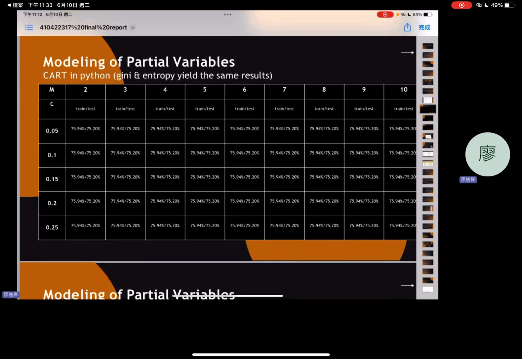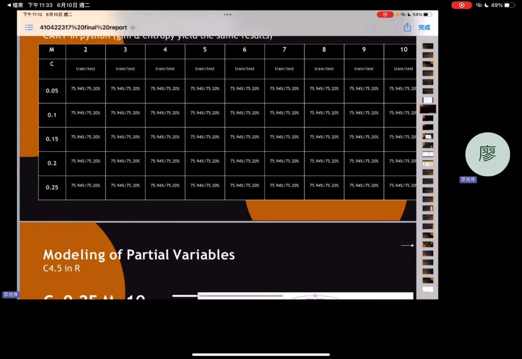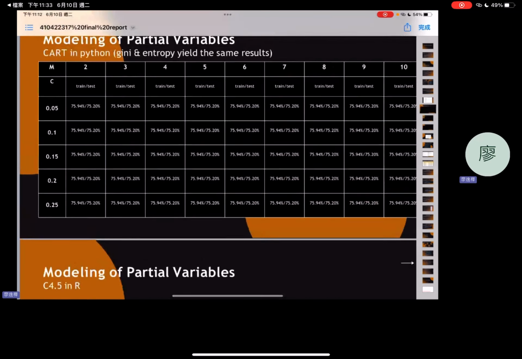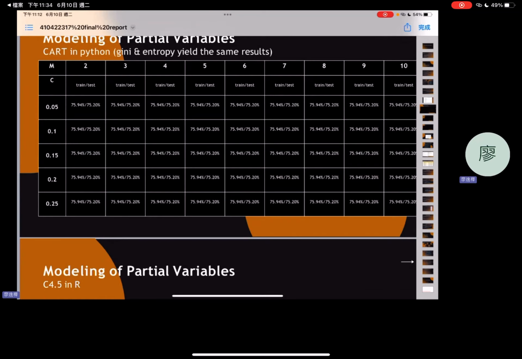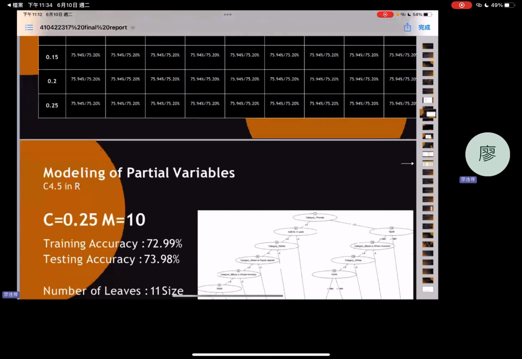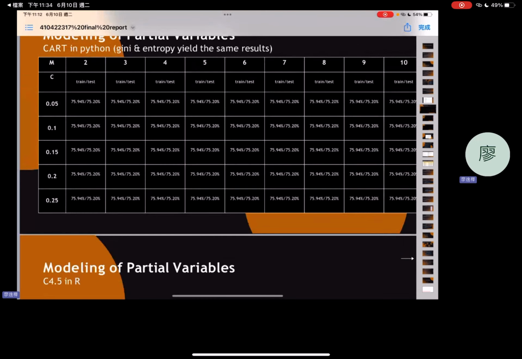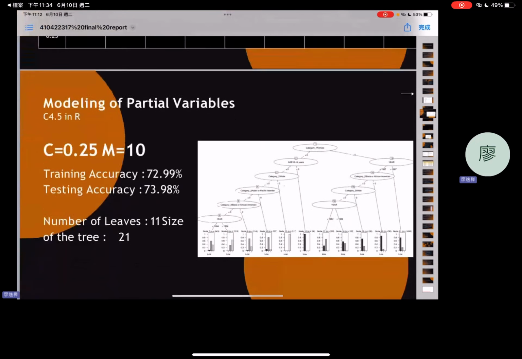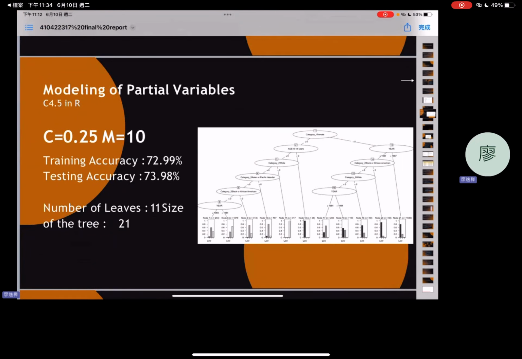Next, I built the model with these 7 variables, testing across intervals of M equal 2 to 10 and C equal 0.0 to 0.25. The best parameters were C equal to 0.0 and M equal 10. Testing accuracy is 75.2%. For C4.5 with C equal 0.25 and M equal 10, the testing accuracy is 73.98%.